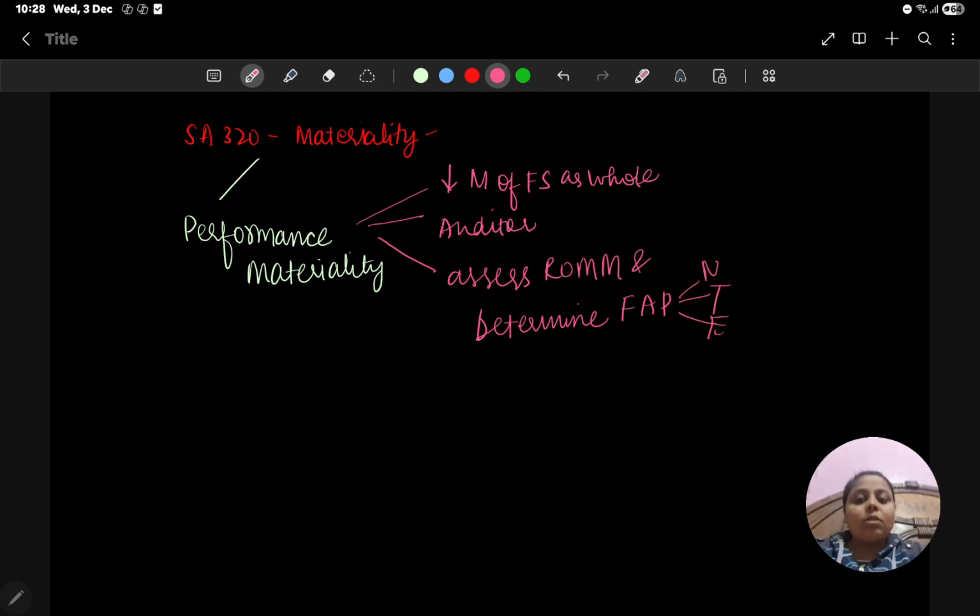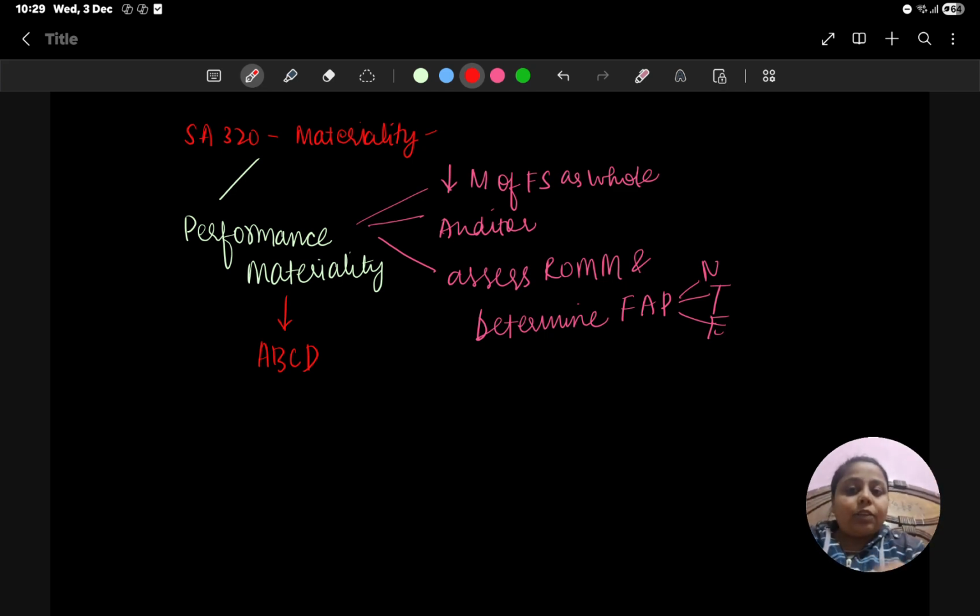Basically, performance materiality is an amount that is set by an auditor below the materiality level of the financial statement as a whole, because the auditor wants to assess ROMM and determine the nature, timing and extent of further audit procedures. This is the first topic covered in this standard. One more thing is we can determine performance materiality for ABCD, basically account balance, class of transaction and disclosure. Not only for the financial statement, we can also determine it for assertions.